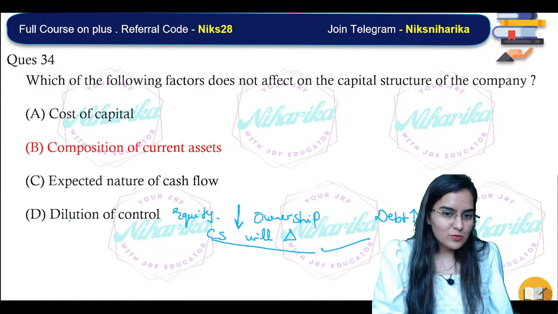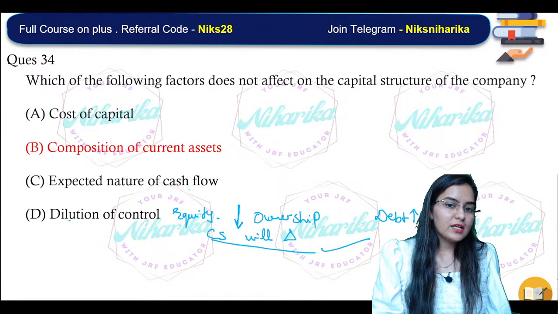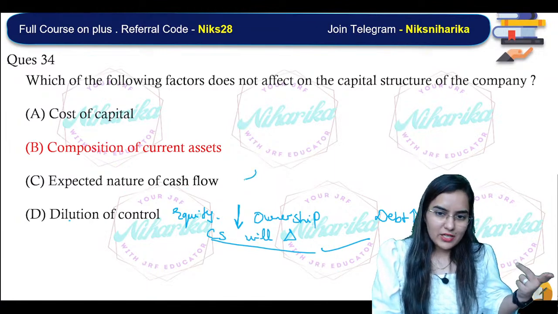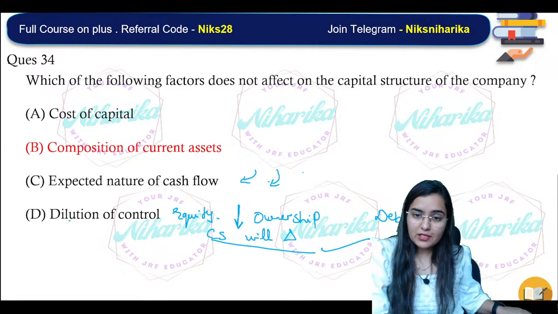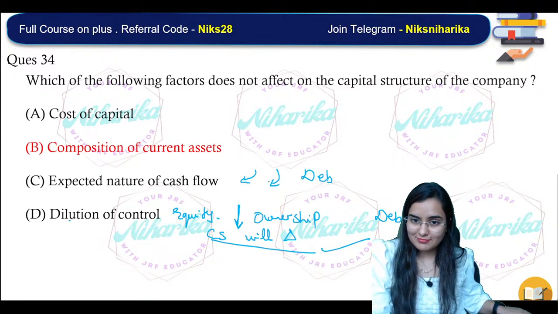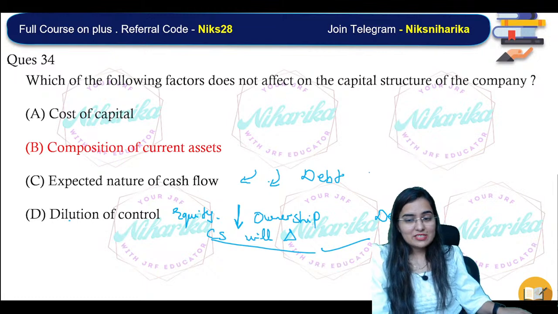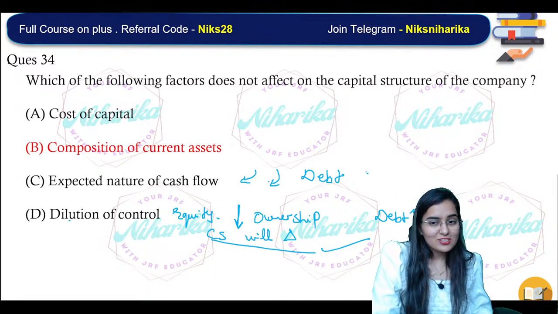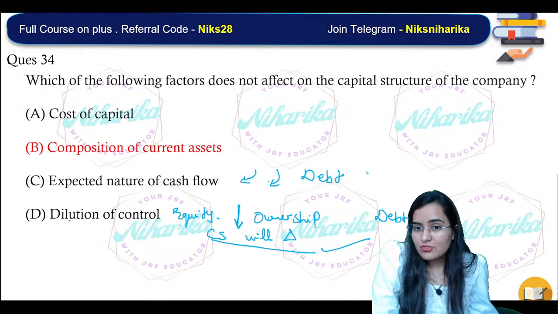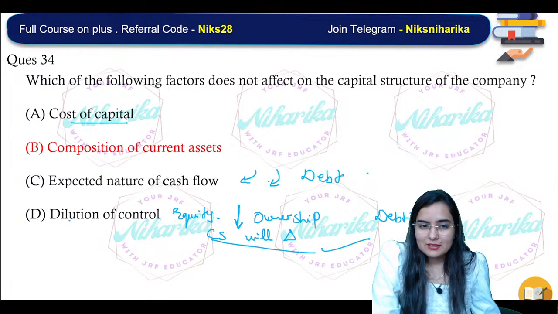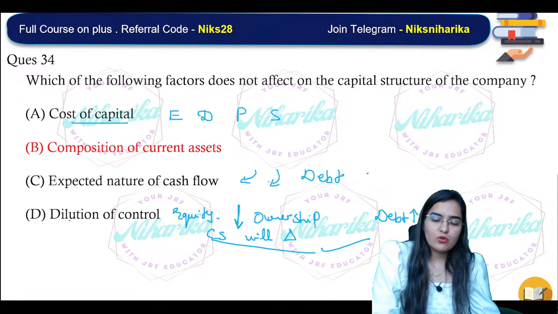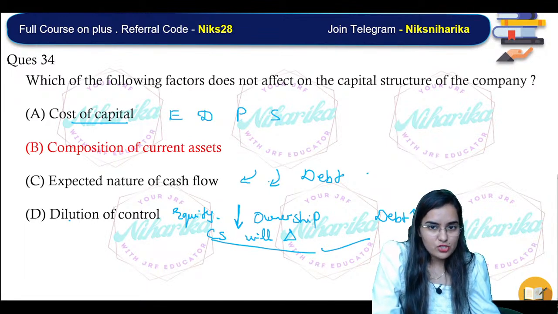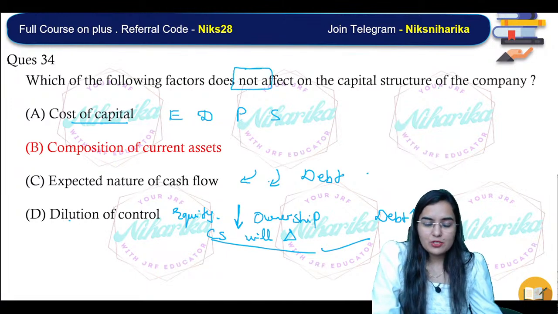Now, expected nature of cash flow. See, whatever cash flow we are having next year, accordingly we will get the debt, and accordingly we will set the interest rate. So again, the capital structure will change. Cost of capital. Cost of capital itself includes equity, debt, preference share and reserves. So ultimately, capital structure will change. Which will not affect the capital structure?